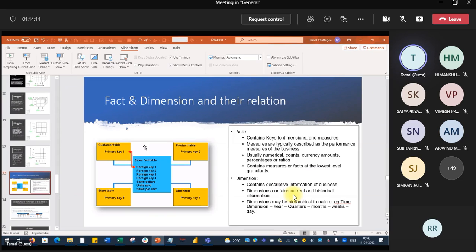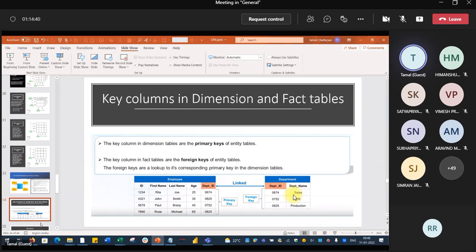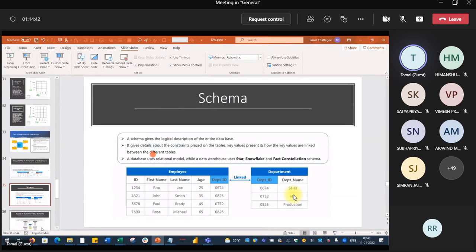See how many primary keys are there? Primary key 1 for the customer table, primary key 2 for the product table, primary key 4 for the date table, primary key 3 for the store table. So 4 primary keys will be joined in the one fact table. There are 4 foreign keys corresponding to each primary key. So that is the concept of primary and foreign key. Very simple actually.